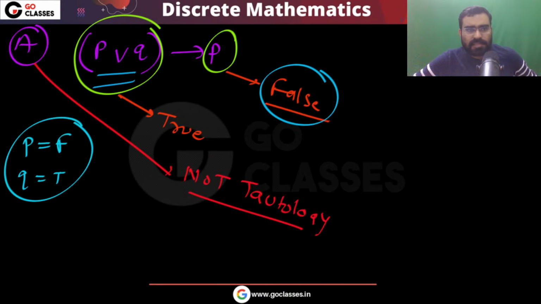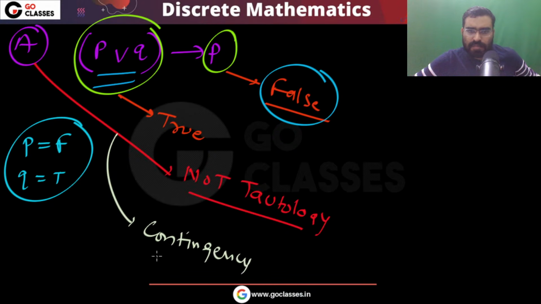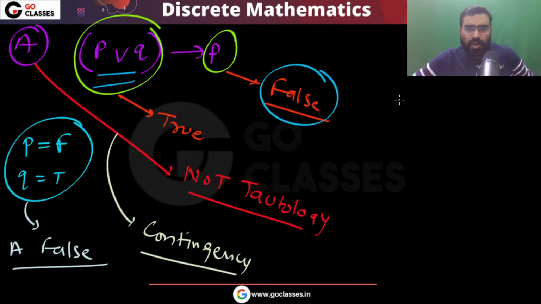So this option A is actually a contingency. Why is it a contingency? Because in this situation option A will be false, and there is another situation where option A will be true.